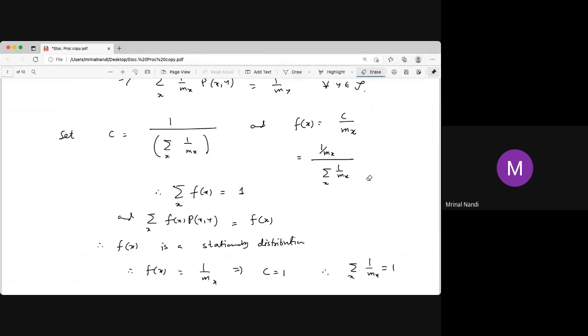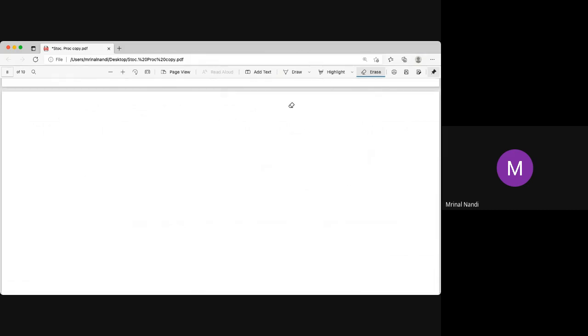that a stationary distribution exists and it is unique, and that it is actually 1 by mx, pi x equal to 1 by mx. Next, one corollary of that: an irreducible Markov chain is positive recurrent if and only if it has a stationary distribution. So if it is positive recurrent, then it has a stationary distribution.